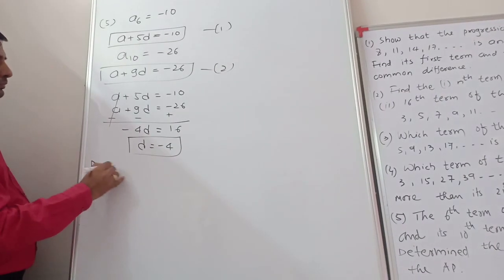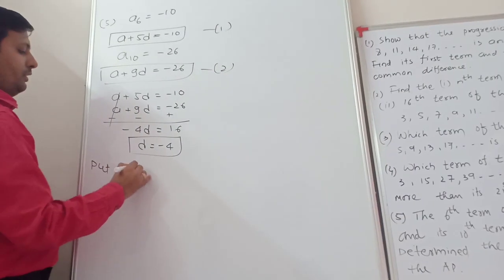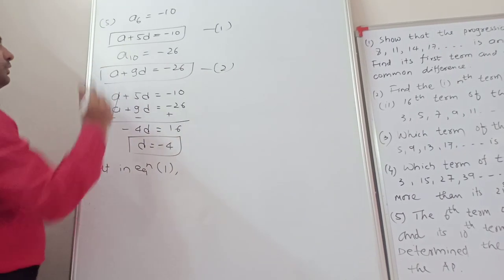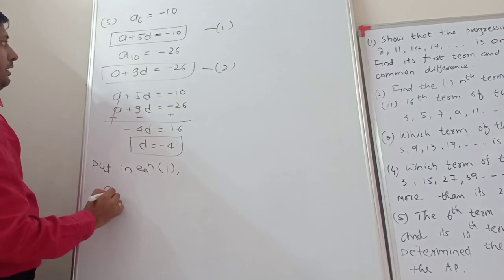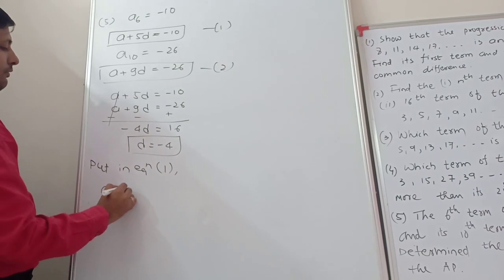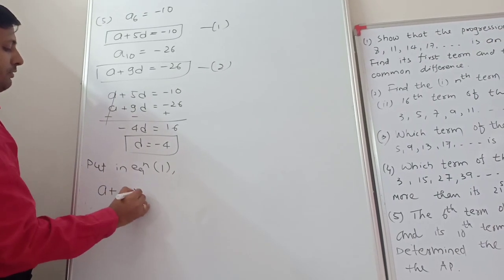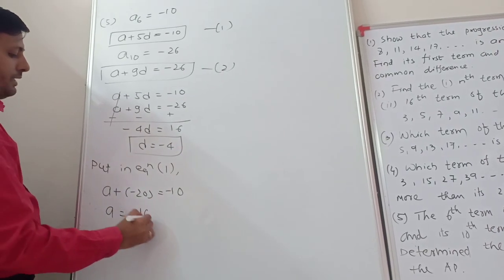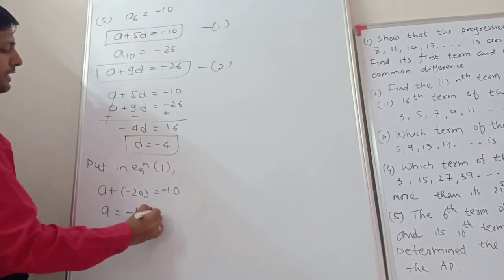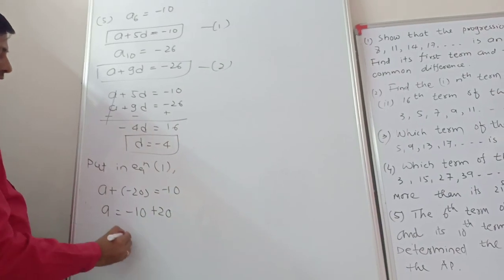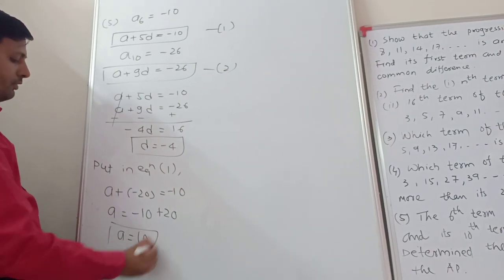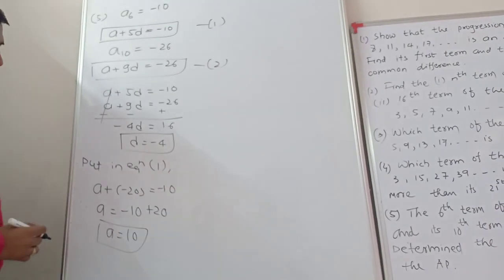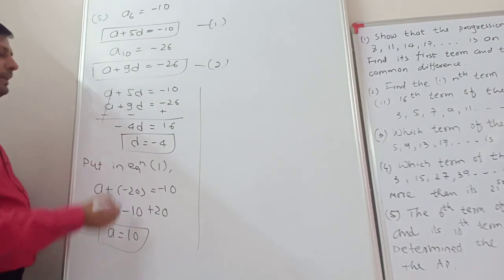Okay, put that d value in equation number 1. So a plus 5 fours are minus 20 is equal to minus 10. So a is equal to minus 10, this negative moves inside so positive. Put, then we find a is equal to 10. We got 10 for a. Clear? So first term we got 10.